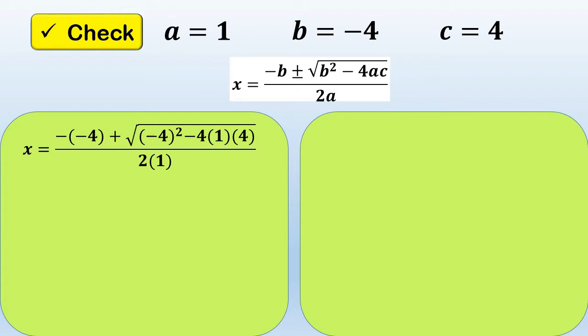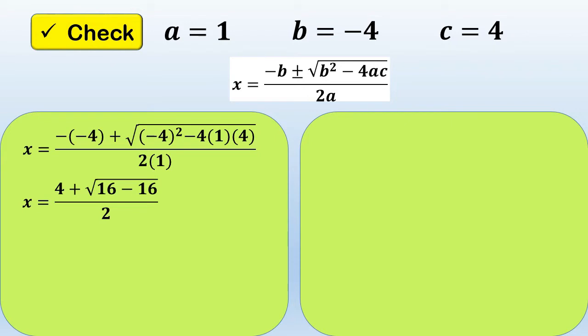Negative times -4, so it will become equal to positive. Sabi nga natin, when we are multiplying negative to negative, the answer is positive. So, negative times -4, the answer is positive 4.